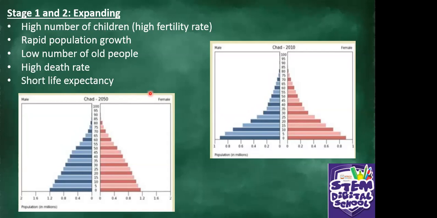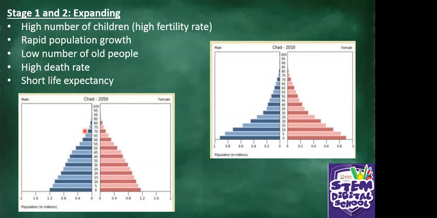There is high death rate because we can see that old people are fewer. This shows that there is high death rate. Short life expectancy. People do not live that long in that particular country.